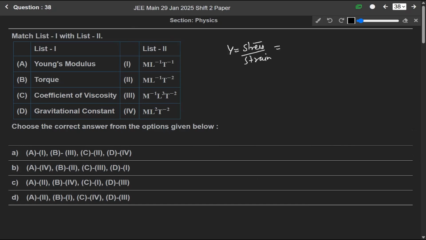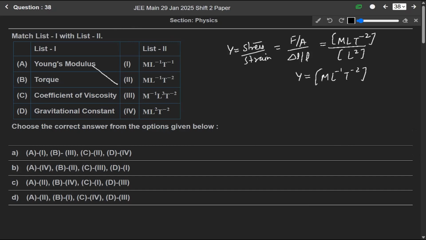So it will be force over area over strain, which is del L over L. So it will be M L T minus 2 over area, over del L over L, meaning L square. So Young's modulus is basically M L minus 1 T minus 2. So A matches with second.